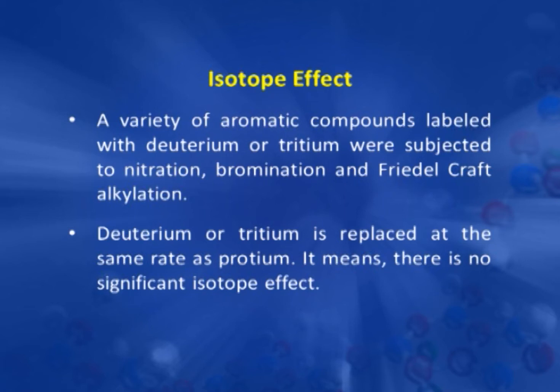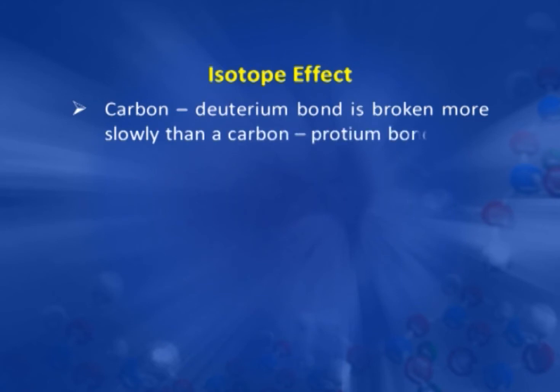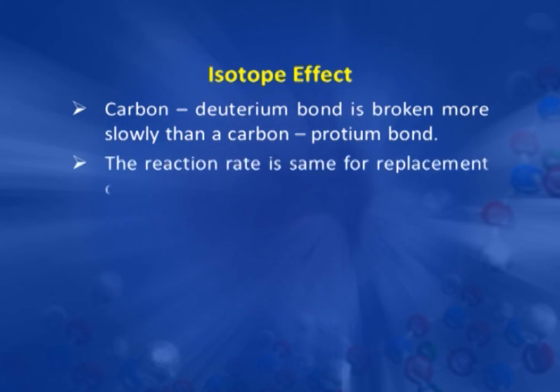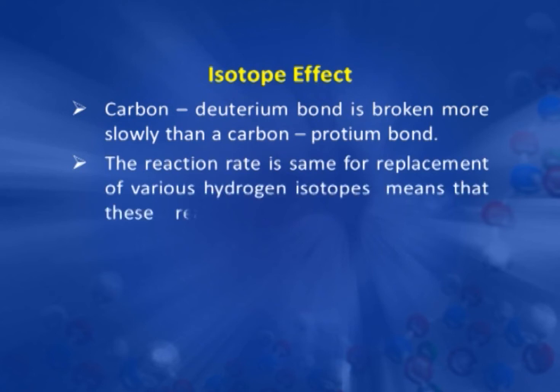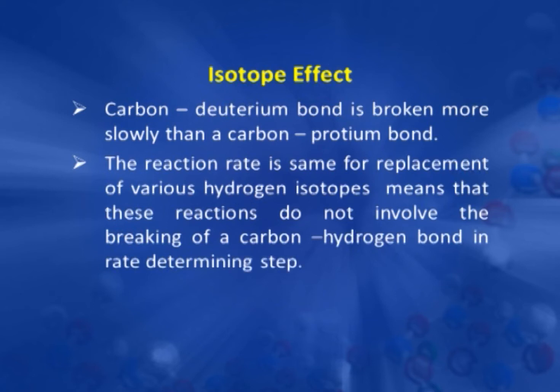So, what does this indicate? Now, we know that the carbon-deuterium bond breaks slowly as compared to the carbon-protium bond, and if this carbon-hydrogen bond breaking takes place in the rate determining step, then the rate should be lower for the carbon-deuterium compound when there is a replacement of the proton by deuterium. But what we observe is that the reaction rate is the same.